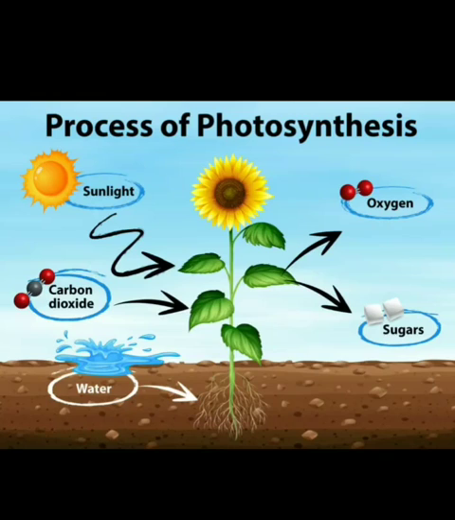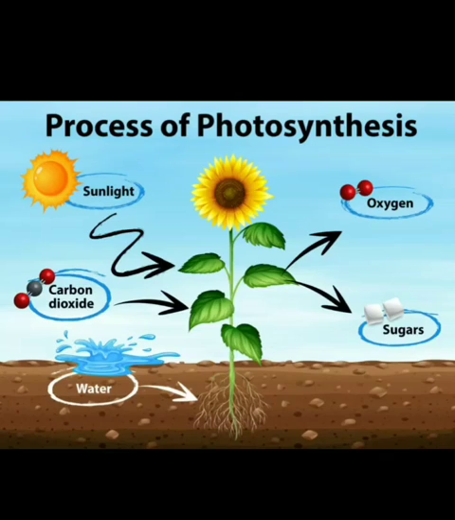It belongs to chemical change because it is a permanent change and new substances, new products, are formed, that is glucose and oxygen. So it is irreversible and permanent and new substances are formed. So photosynthesis is an example of a chemical change. You may have a question that photosynthesis is an example of chemical change.